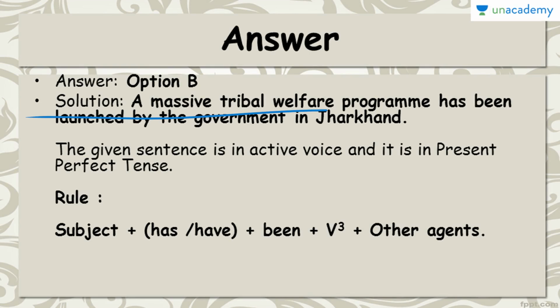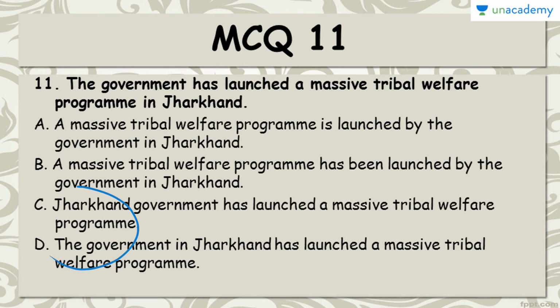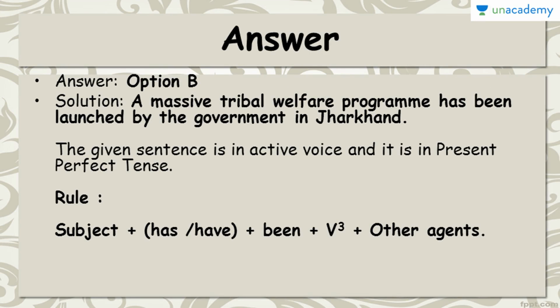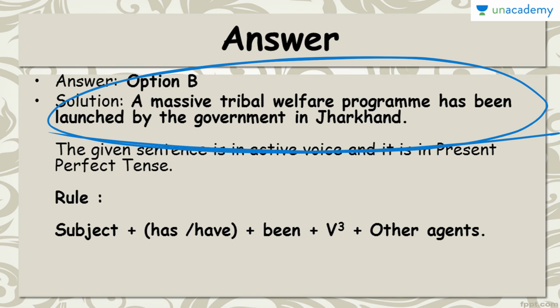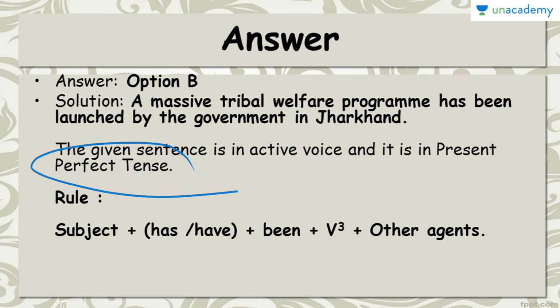So what are we going to do? We have to put the subject. That was a massive tribal welfare program. Okay. Then we'll say has or have. Now this is a singular thing, therefore has. Then been has been put. Then we have the verb, that is launched, and there can be other agents, by the government in Jharkhand. Therefore, this makes it a perfect sentence. This is a conversion of a present perfect tense sentence into passive voice.